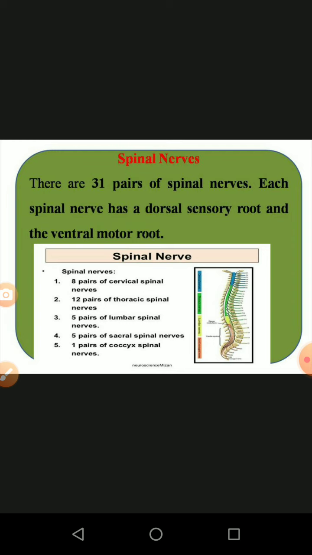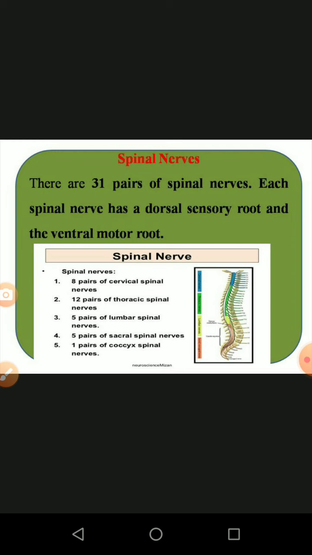There are 31 pairs of spinal nerves available. They are divided into 5 divisions. This is also not given in your textbook; we just need to know it. Each spinal nerve has a dorsal sensory root and a ventral motor root. So the dorsal side has the sensory region, and the ventral side has the motor region; afferent and efferent regions are present. What are the 5 different types of spinal nerves?